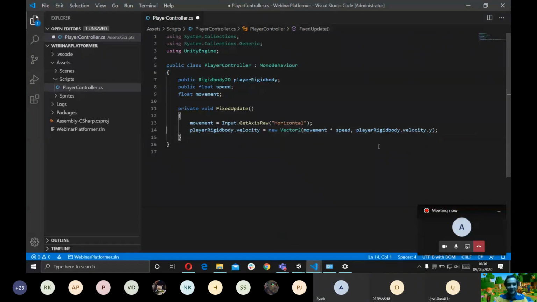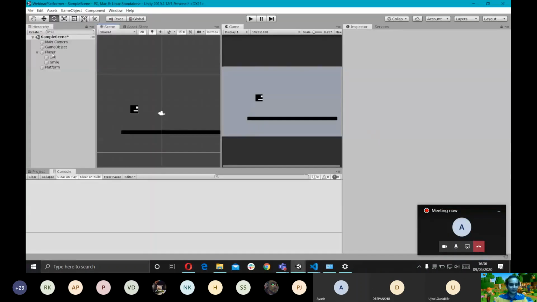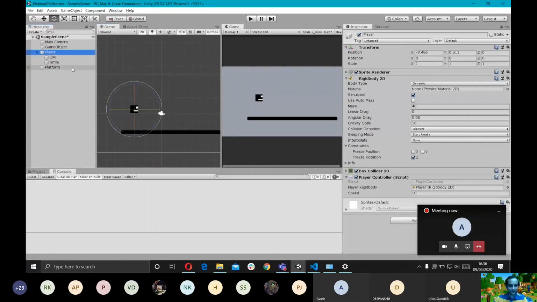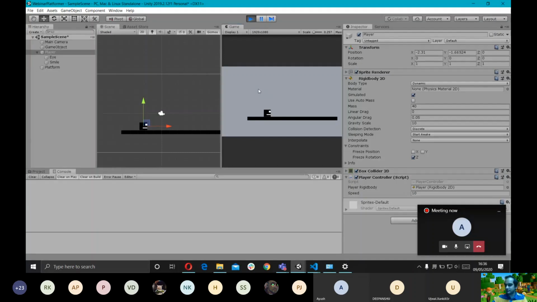Okay, so now the player is able to move, right? I'm just gonna drag this down to the ground level. So now as you can see, we can move right and left, but the player is always facing right. So we want the player to look in the direction that he's moving in, right?